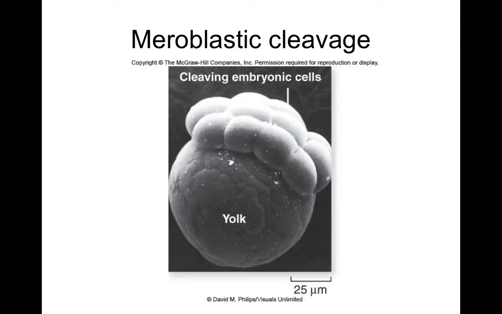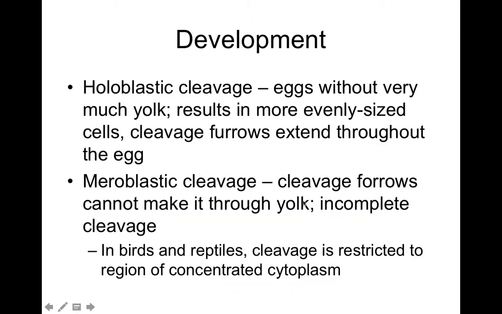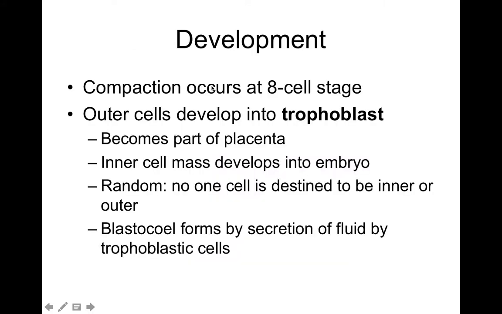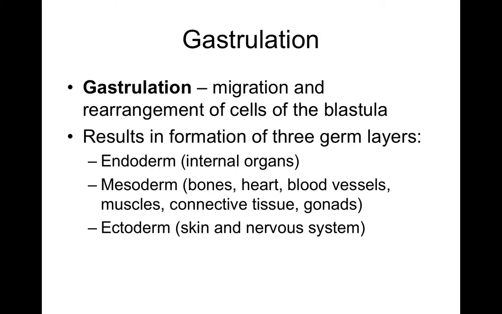So here we have meroblastic cleavage. We have the yolk, and we get that meroblastic, remember, uneven cleavage furrow. Compaction occurs at the 8-cell stage. The outer cells develop into the trophoblasts, which become part of the placenta. The inner cells develop into the embryo, and randomly, no one cell is destined to be an inner or outer cell. It is very random. The blastocoel forms by the secretion of fluid by the trophoblast cells.